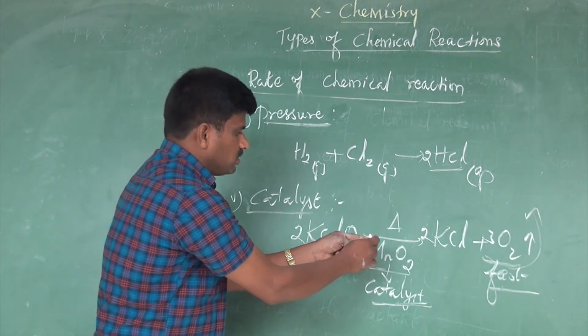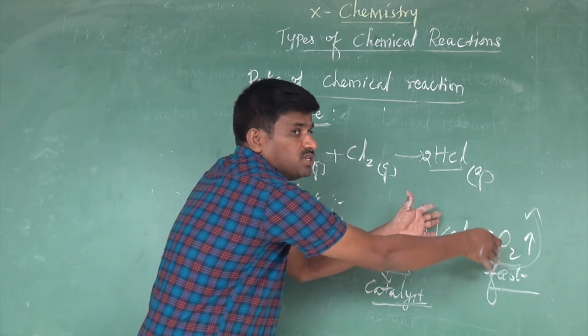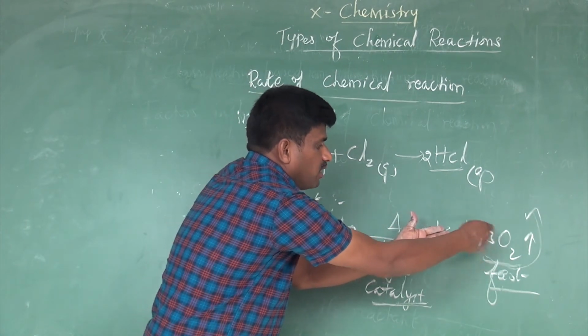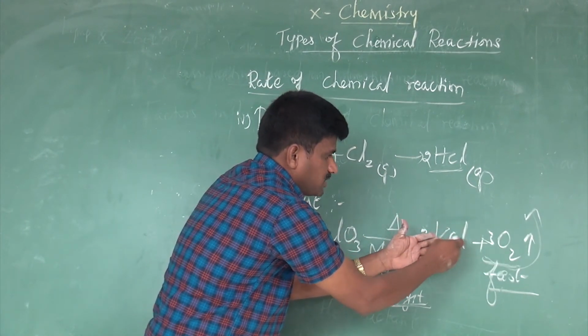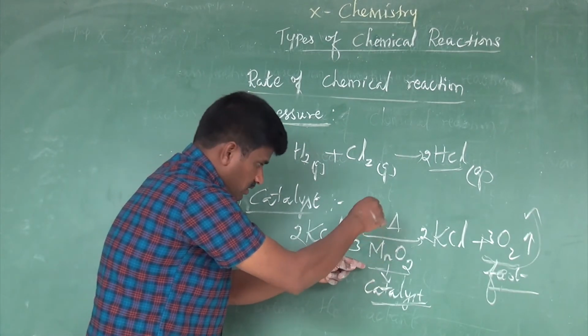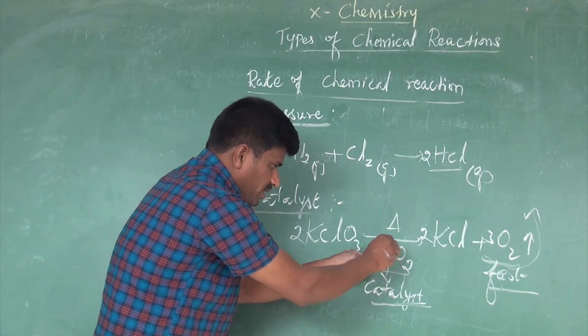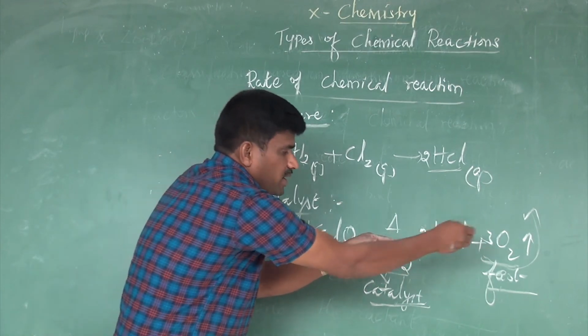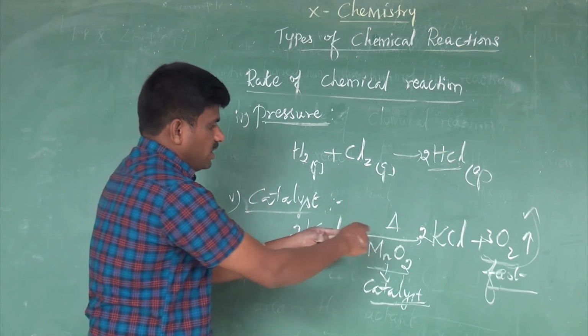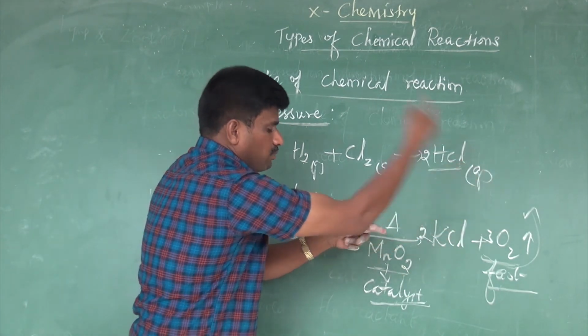It does not get involved in the composition, that means it is not involved in forming the composition of potassium chloride and oxygen. Its role is only to influence the rate of reaction, by increasing the liberation of oxygen gas.